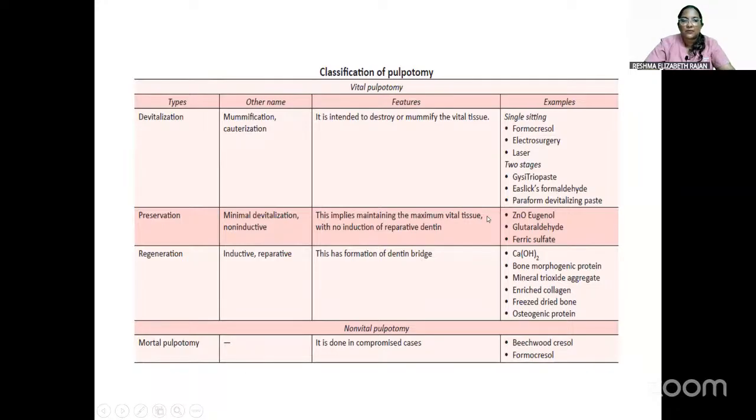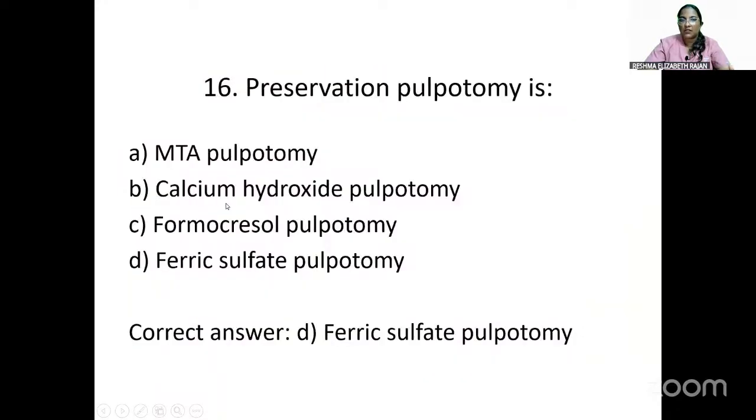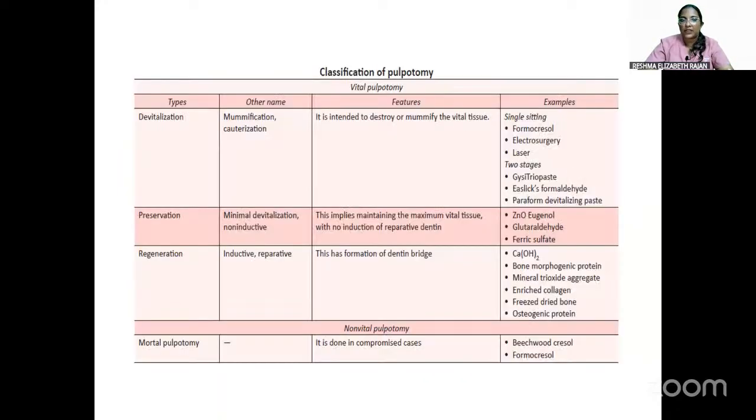In preservation, it is minimal devitalization. The materials are zinc oxide eugenol, glutaraldehyde, and ferric sulfate. And in regeneration, the materials are calcium hydroxide, bone morphogenetic protein, MTA, enriched collagen, freeze-dried bone, and osteogenic protein. So these are all the materials that come under vital pulpotomy. The major classification under vital pulpotomy is devitalization, preservation, regeneration. Here we have been asked what is preservation pulpotomy, so we'll give ferric sulfate as the answer.